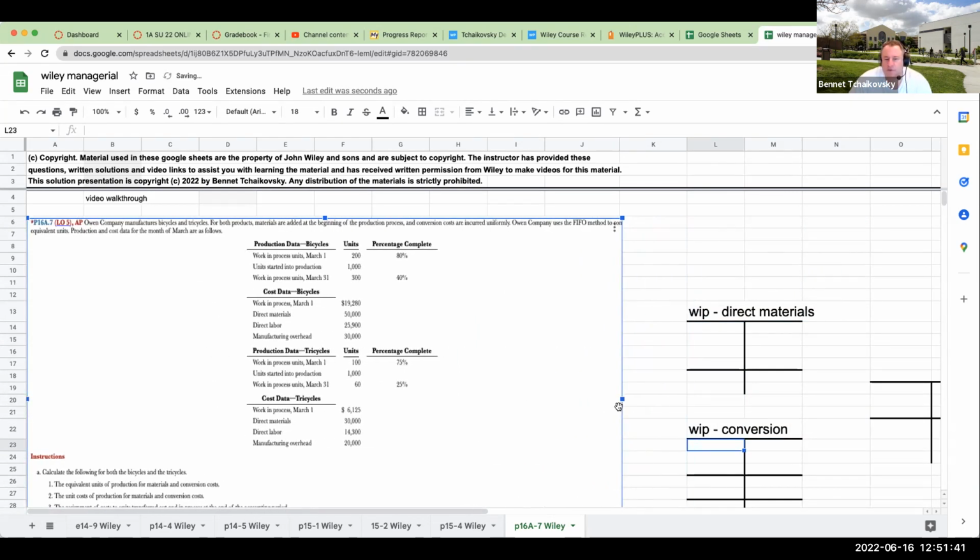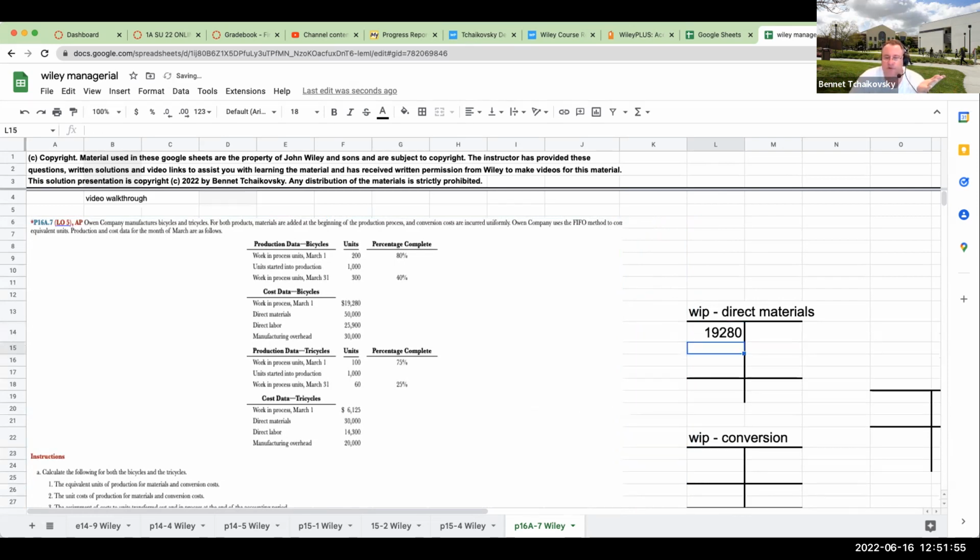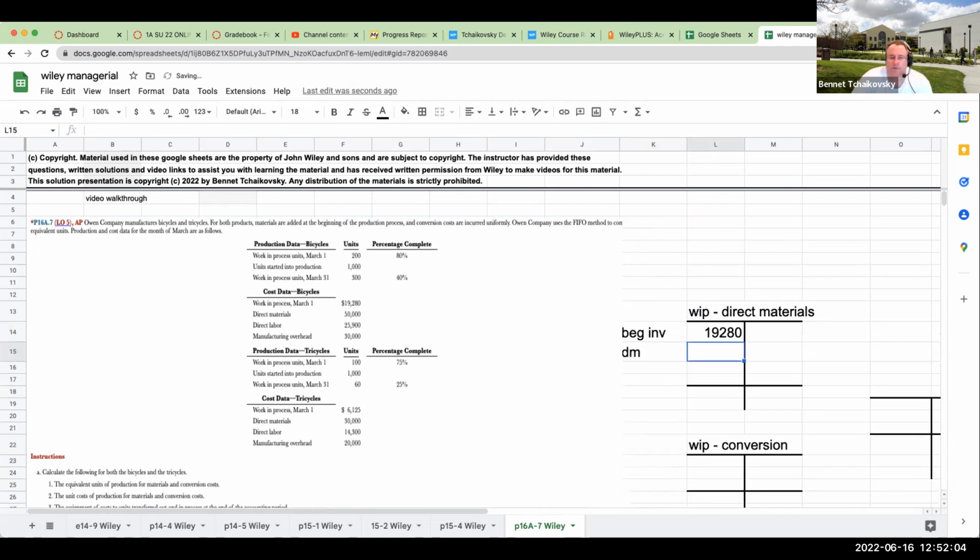Our bicycles in terms of work in process, as of March 1st. It doesn't really matter where we put this work in process, because you'll see momentarily what happens to it. So we're just going to throw it in direct materials. This was 19,280, so this is my beginning inventory. My direct materials are going to be 50,000.